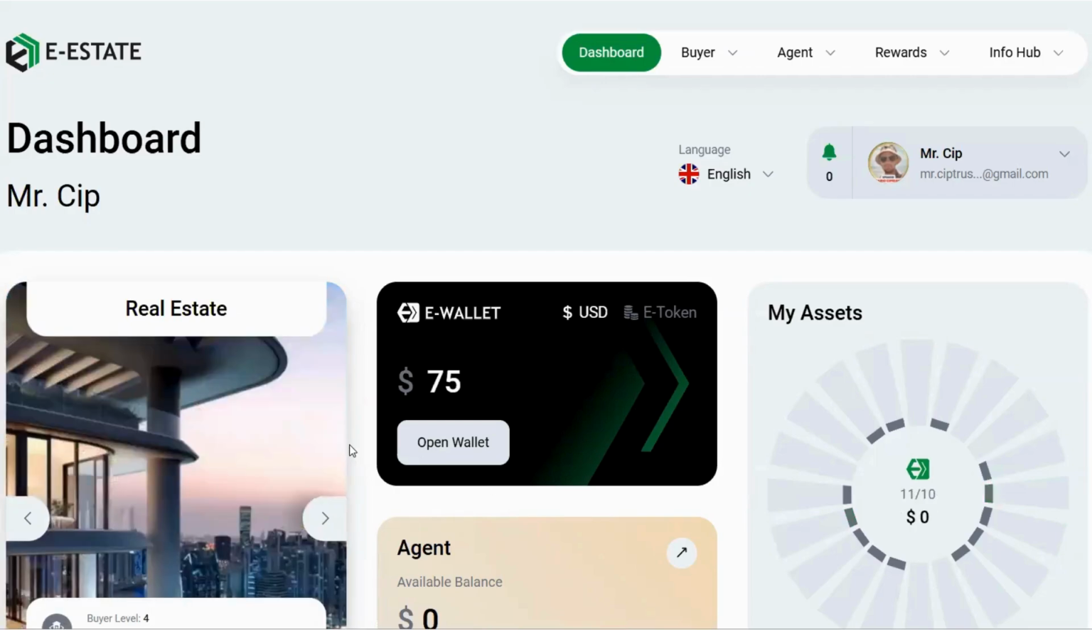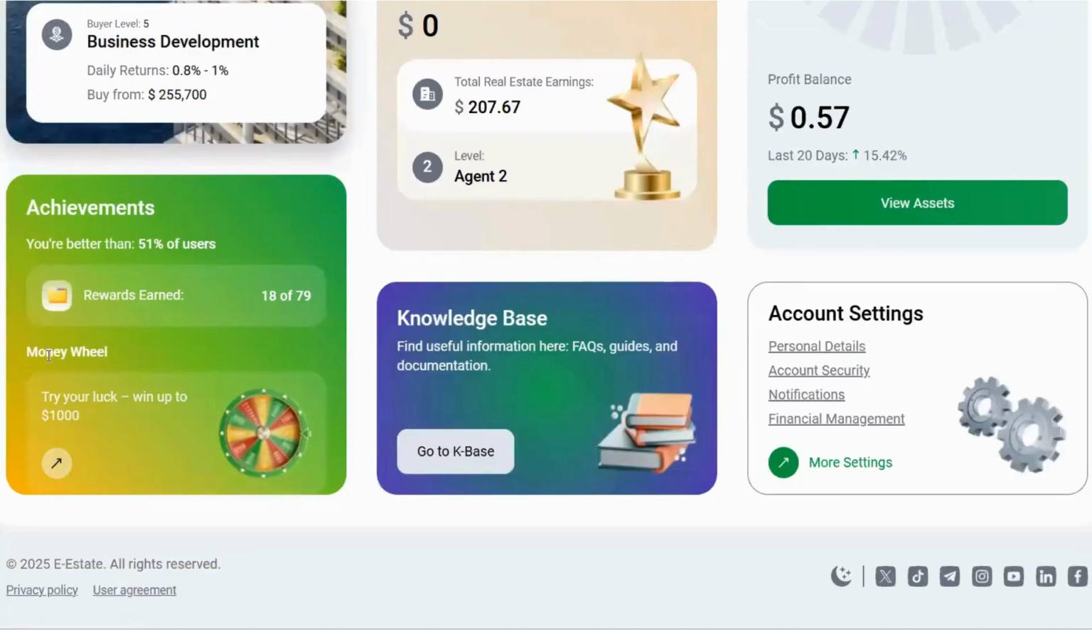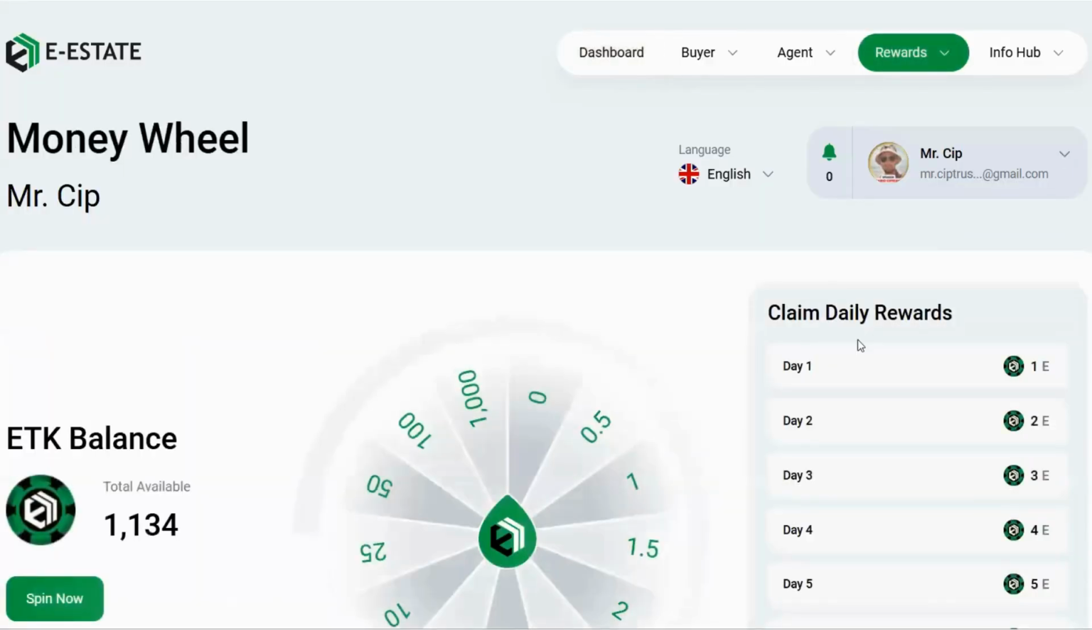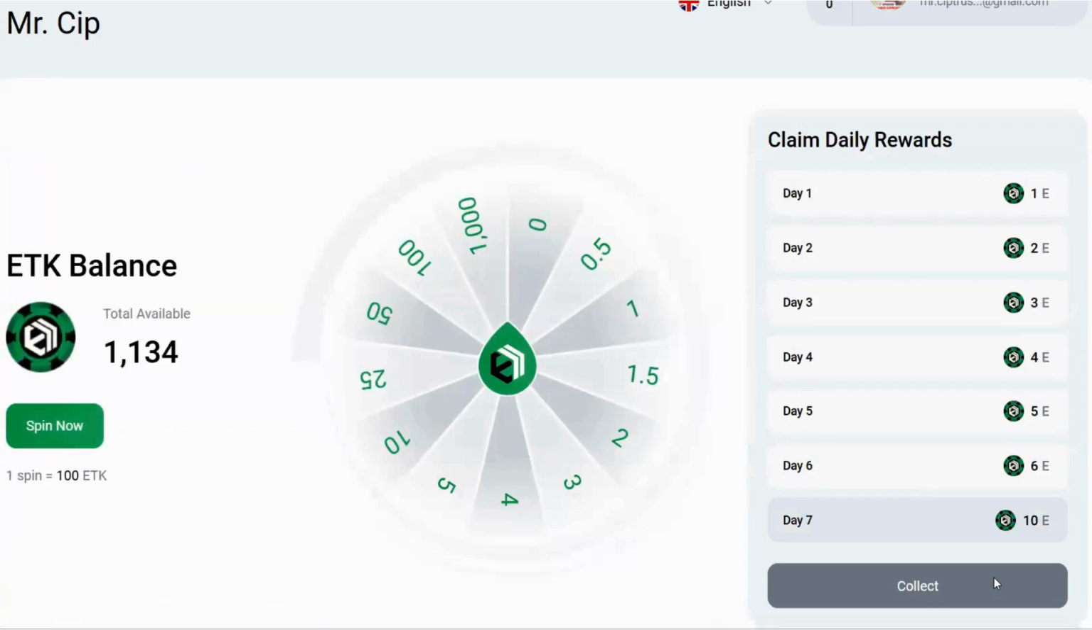Also recall that every 24 hours, you can go down here, where it says money wheel, you click here, and you can claim your daily rewards. I cannot do it now because 24 hours since the last time still haven't passed, but when they do, I click on collect and I receive, in this case, 10 coins. Those coins get accumulated here. Now I have 1,134. I will have 1,144. Those are eState coins.